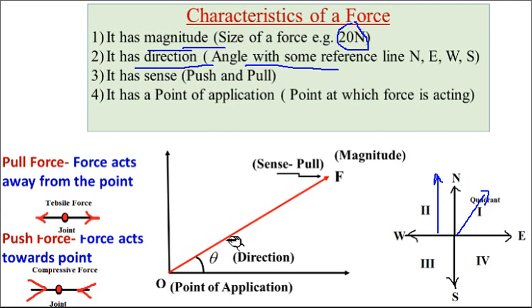Force has a sense. Sense means it may be pull or push. Suppose there is a point, and force is acting away from the point, that is called a tensile force or pull force. If this is the point at the center and arrows are acting away, that is the pull force, also called a tensile force. And push force means any force acting towards the point. If arrows are towards the point, that is called a push force.